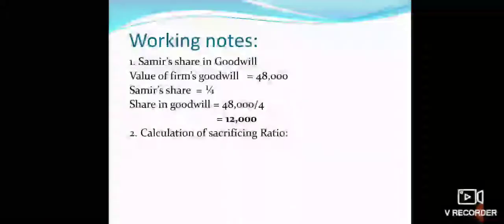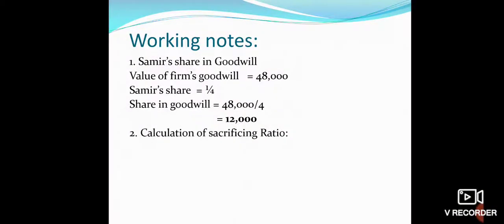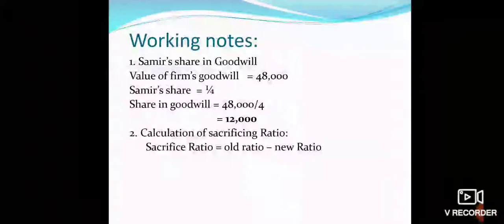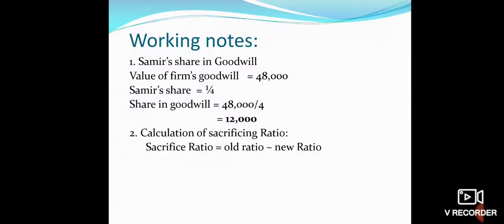Sacrificing ratio will be calculated as old ratio minus new ratio. The formula for sacrificing ratio is on the screen: old ratio minus new ratio. In this question, the old ratio of Gaurav and Saurav is given as 3:2. So Gaurav's old share is 3/5, and the new ratio is given as 5:4:3. So Gaurav's sacrifice will be 3/5 minus 5/12, and it will come as 11/60.